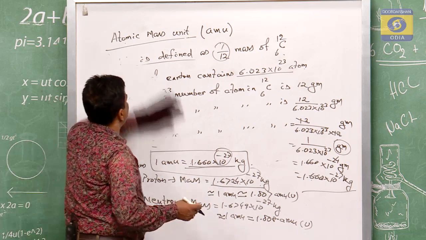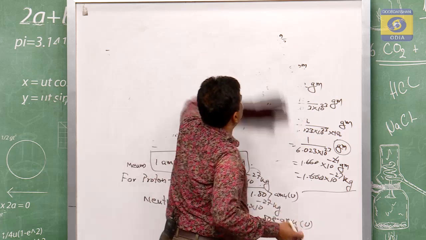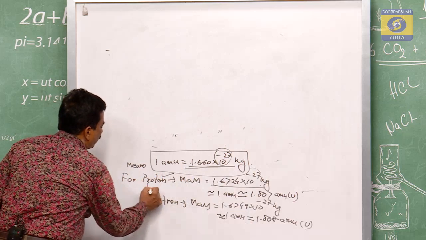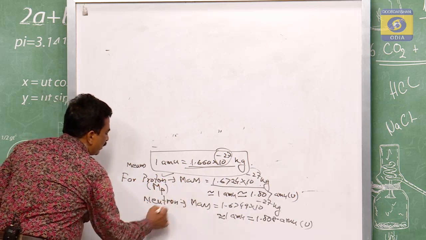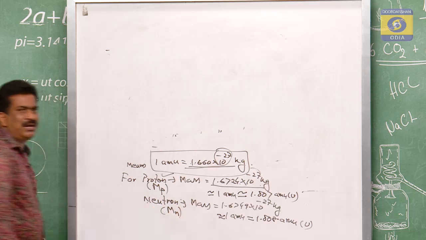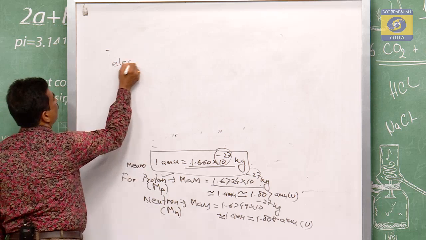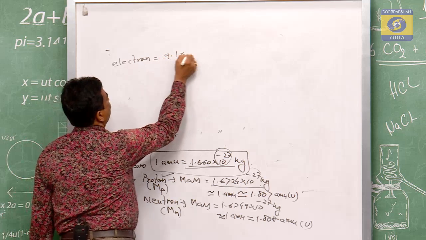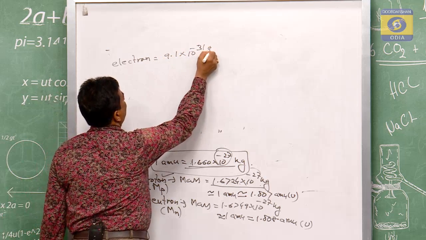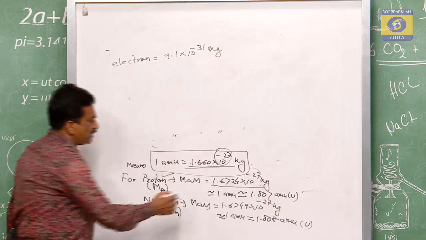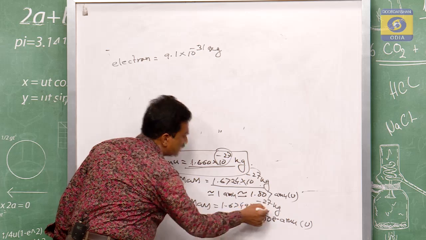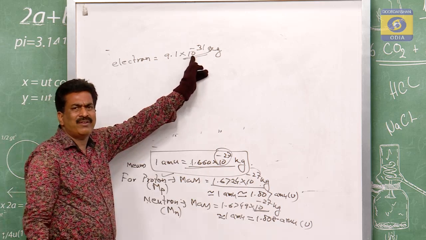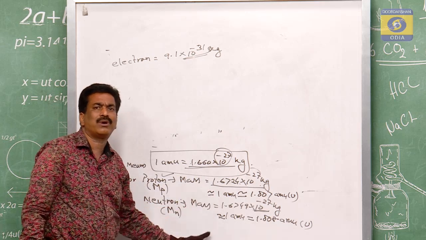So the constituent particles of the nucleus are, one, the proton, whose mass you can write as mp, then the neutron, whose mass you can symbolize as mn, and another constituent is the electron. And what is the mass of the electron? That is 9.1 into 10 to the power of minus 31 kg. You see, this is 10 to the power of minus 27 kg, and this is 10 to the power of minus 31 kg. It means this mass is very, very negligible in comparison to the proton and the neutron.